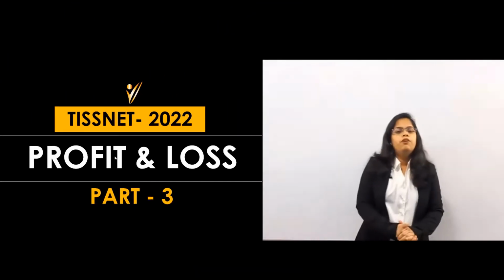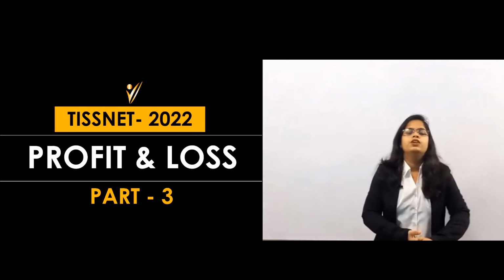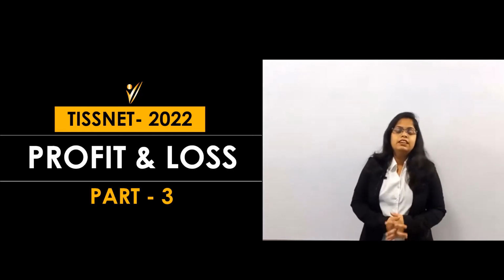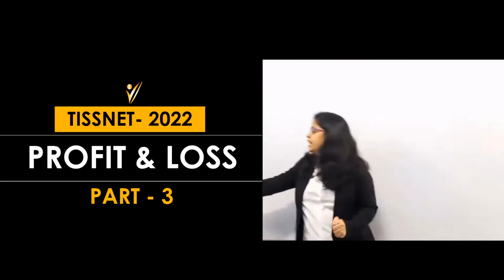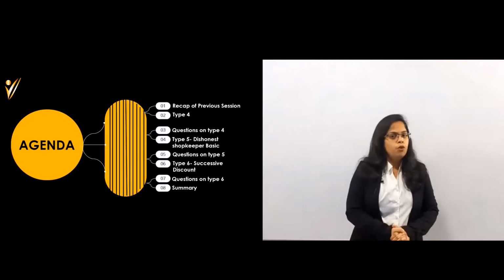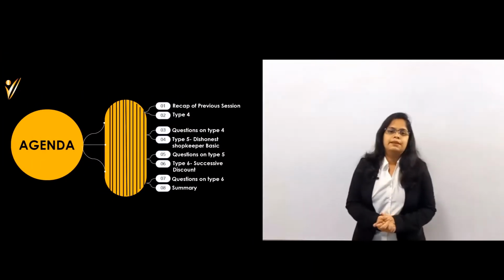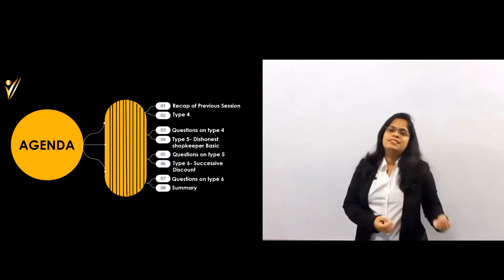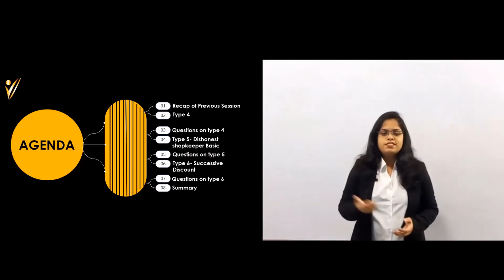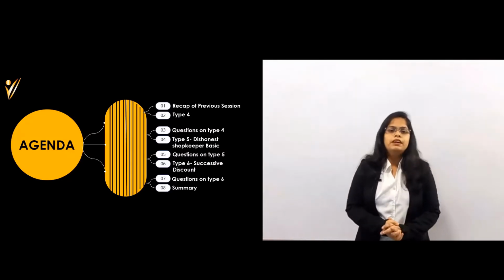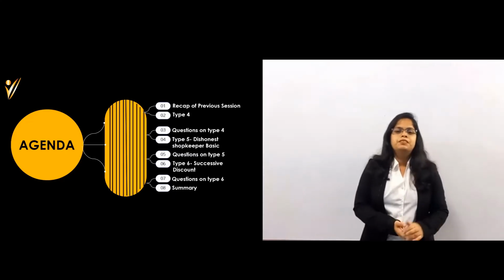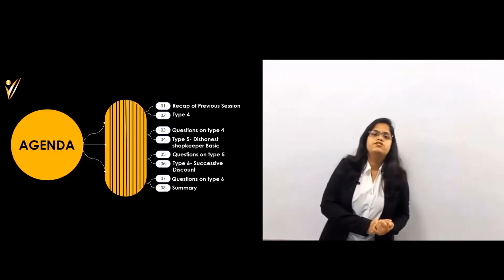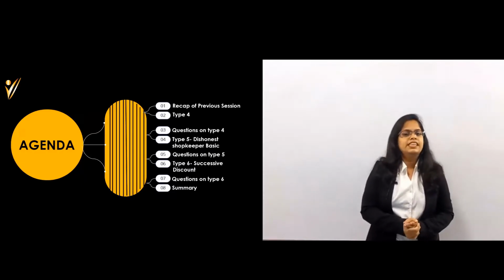Now let's start. Actually, what is our today's topic? We are going to start the profit and loss part number 3, in which we will cover, what will we cover? Let's see the agenda. We will cover the type number 4 today. We will see the questions on the type number 4. Then after that, we will go for the type number 5, basic formula for the type number 5, questions on type number 5, and then type number 6. Then again formula for type number 6, what is exactly that question, and then we will solve the questions on type number 6. That means we will solve 3 types of the questions in today's session.